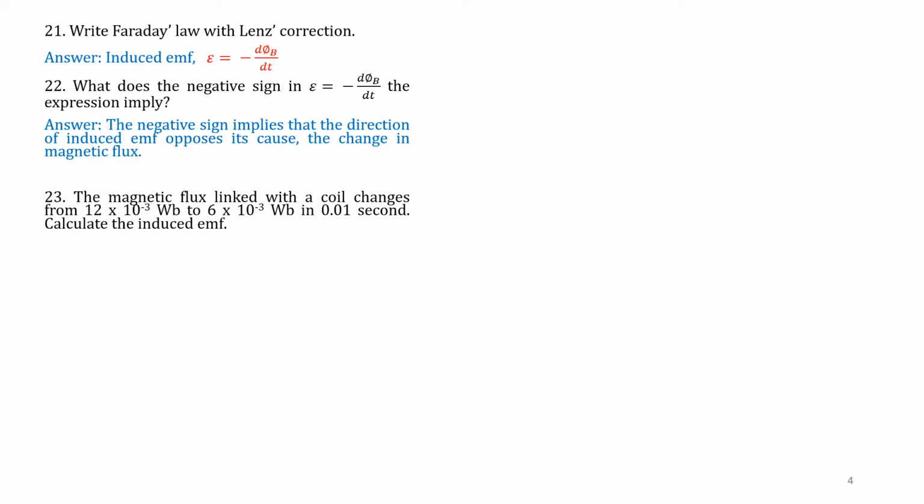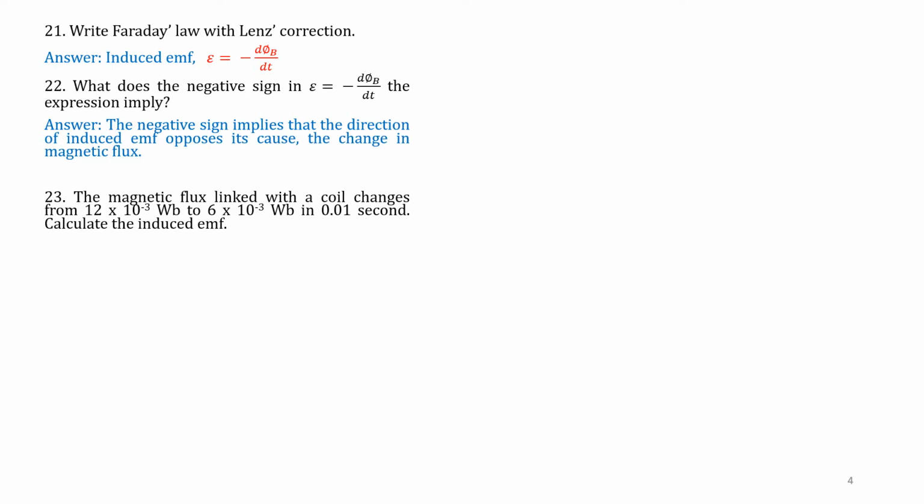Question number 23. The magnetic flux linked with a coil changes from 12 into 10 to the power of minus 3 Webers to 6 into 10 to the power of minus 3 Webers in 0.01 second. Calculate the induced EMF. So the flux is changing from 12 milliwebers to 6 milliwebers in 0.01 second.